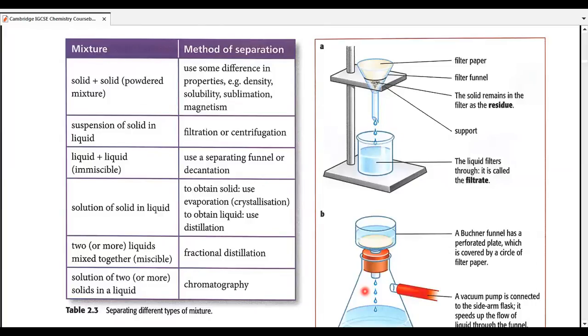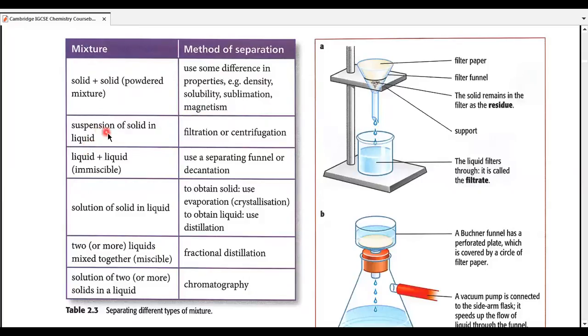You would see there that there are two bifurcations in the table. One column is of mixtures. So for different types of mixtures or for different types of solutions, we have different methods of separation. Starting from solid plus solid mixtures, which are actually powdered mixtures, we use some differences in properties. Sometimes the difference is of density, sometimes solubility, sometimes sublimation, sometimes magnetism. We're going to define all of that in a lot of detail a little later. Let's continue with this table.